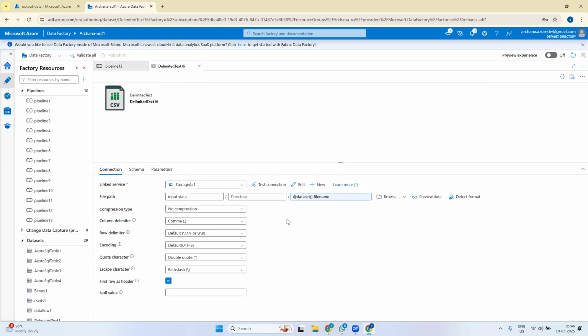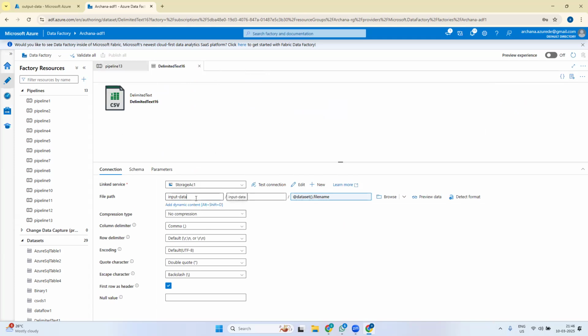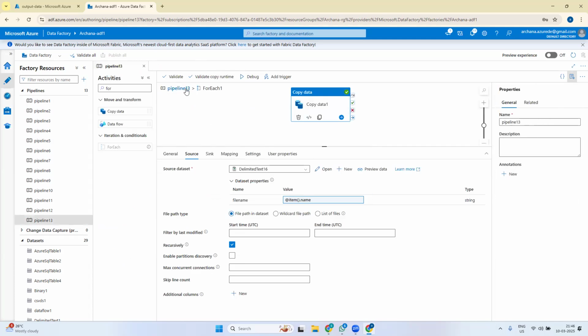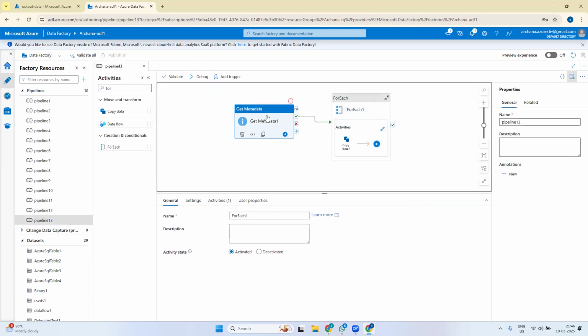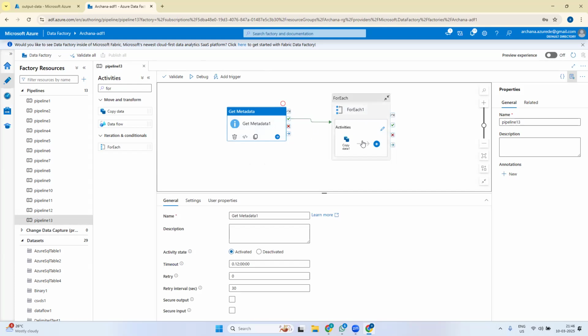There will be use cases where we can parameterize the folder also. The folder name will come from another source, the file name will come from another source, both will come here, and then it will check whether this file is in this folder or not, and then it will copy. So that is the use of parameterization, and we have learned two other activities here: the get metadata activity and the for each activity.